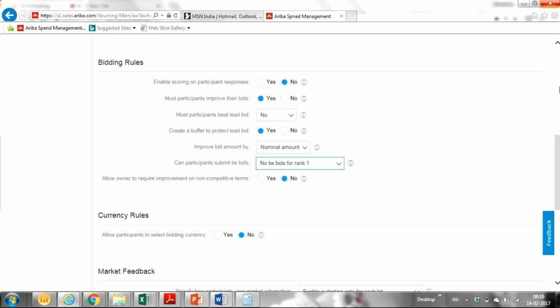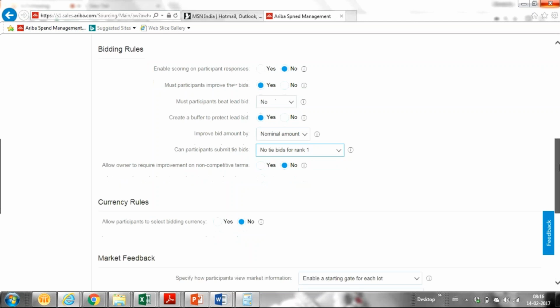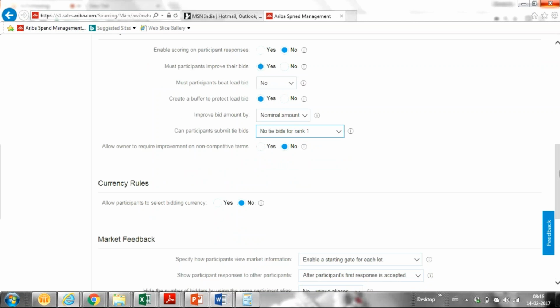Rakesh, when you say improve bid amount by a nominal amount, where do we specify the nominal amount? The supplier has to specify.